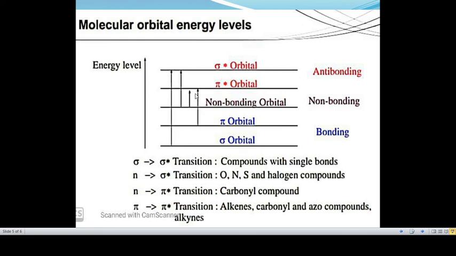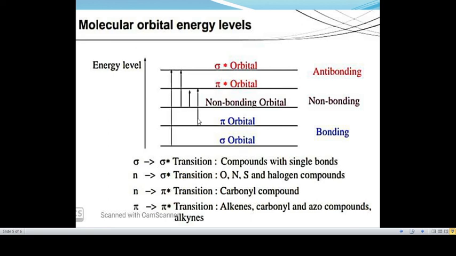These are the unsaturated centers. The excitation of pi electrons requires smaller energy, and hence transitions of this type occur at the longer wavelength. A pi electron of a double bond is excited to pi star orbital.